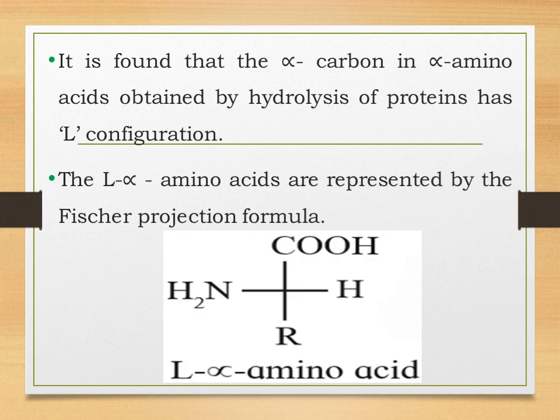In case the amino group attached to the alpha carbon is on the right hand side, then it will be a D amino acid. Keep this in your mind. These L alpha amino acids are represented by the Fischer projection formula. Over here you can see that the carbon atom is represented by the horizontal and vertical line intersection point.